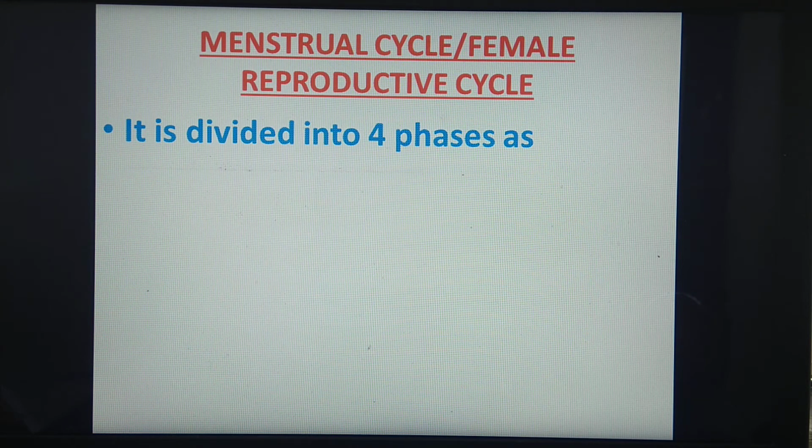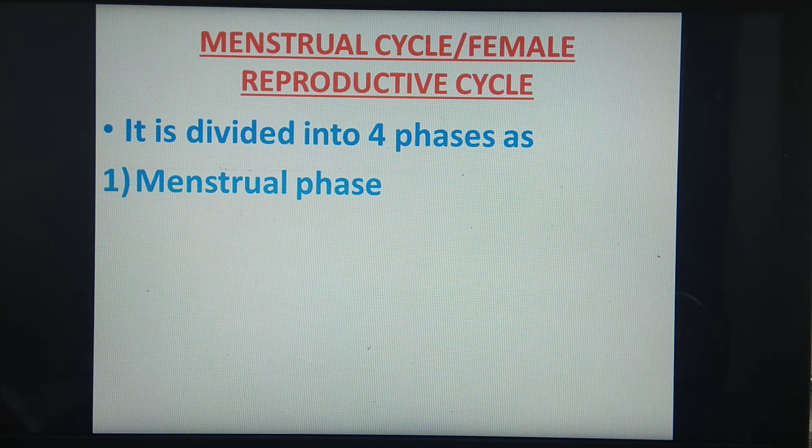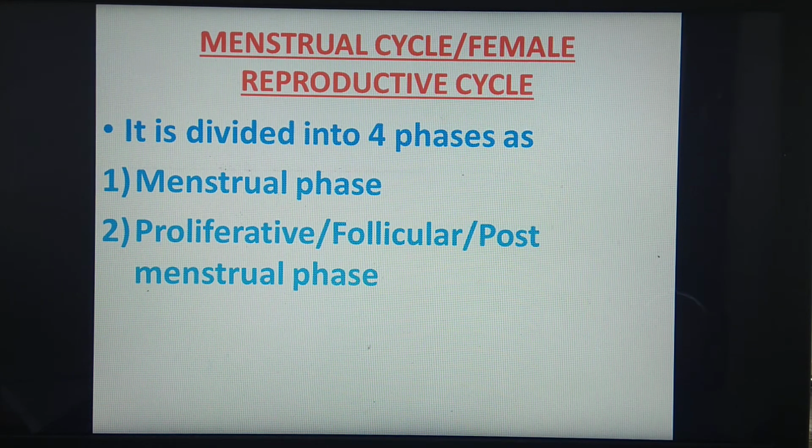Which are these 4 phases? First one is called the menstrual phase, which lasts for about 5 days, so day 1 to 5 is for the menstrual phase. Secondly, the proliferative phase, also called the follicular phase or post-menstrual phase. As it takes place after the menstrual phase, it becomes the post-menstrual phase. It involves development of follicular cells, hence follicular phase. Proliferation of the cells of the endometrium starts, and hence proliferative phase.